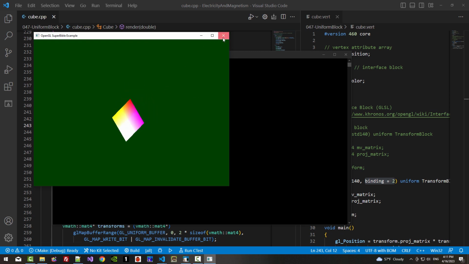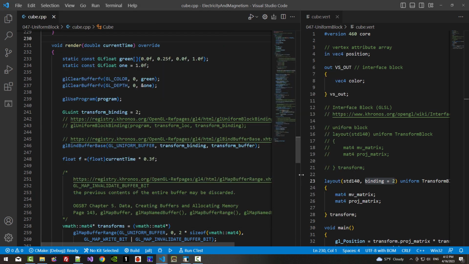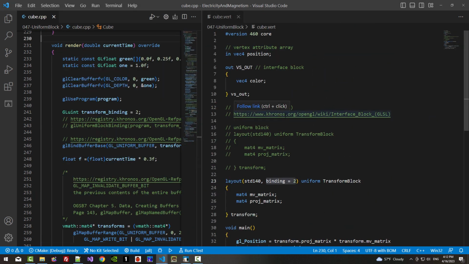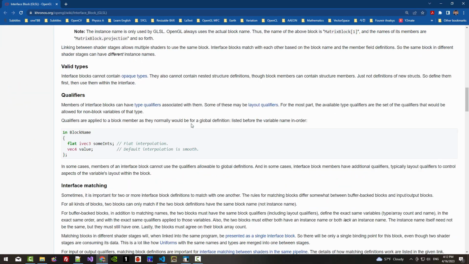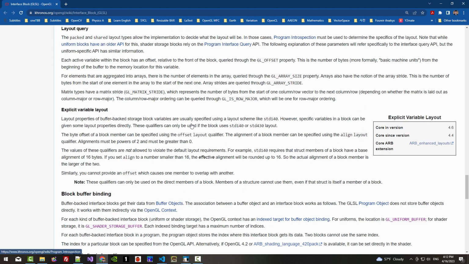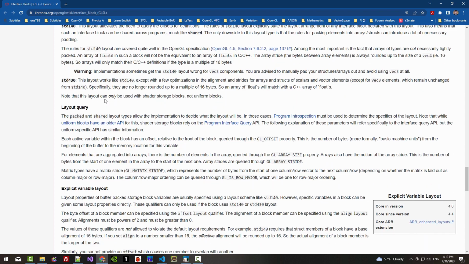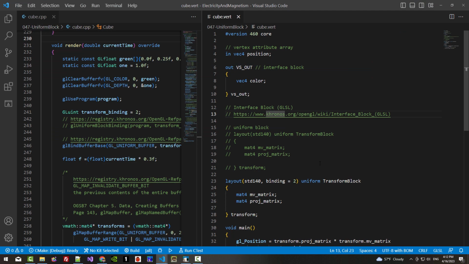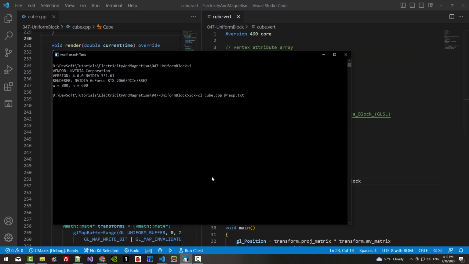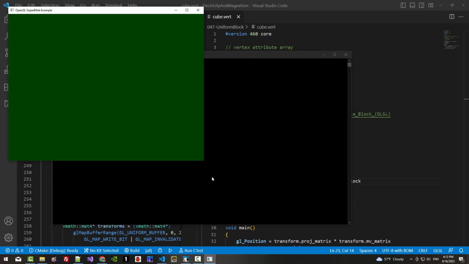Now, close it. Also, in this document, Control-click Interface Block. If you scroll down, you can find memory layout. Here, std430. We will try std430. We build again. CLSI. It does not work. Now close it.